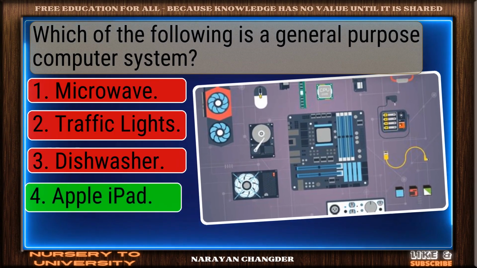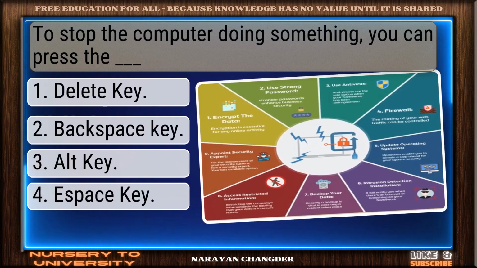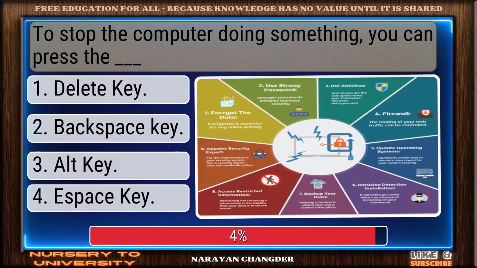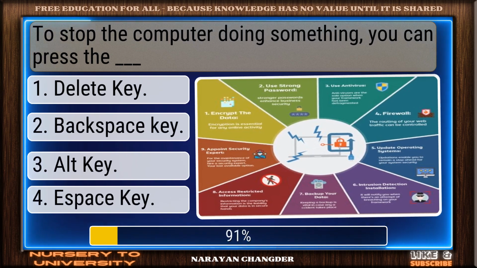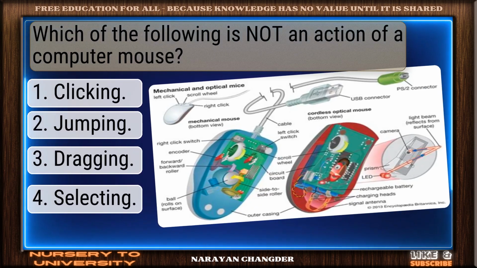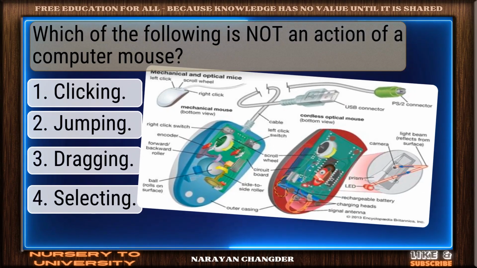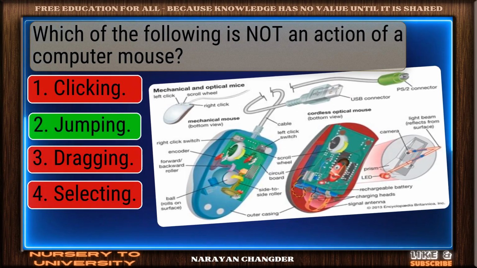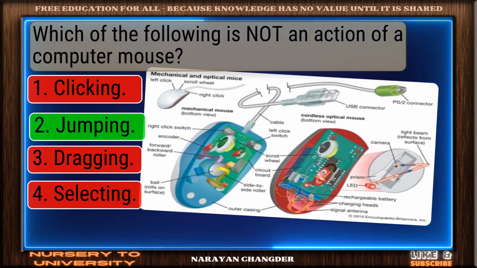Strong choice. Apple iPad is right. To stop the computer doing something, you can press the dash. Good job. Space key works well. Which of the following is not an action of a computer mouse? On track. Jumping is correct.